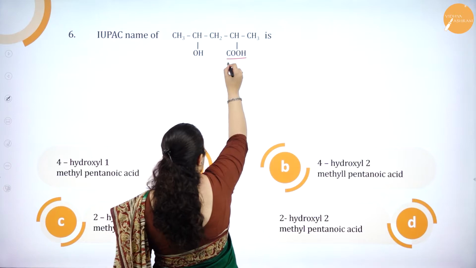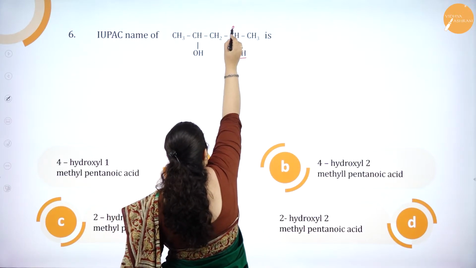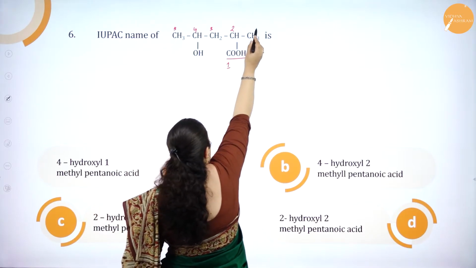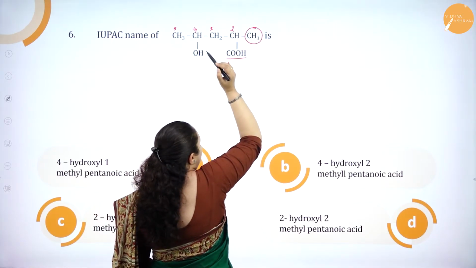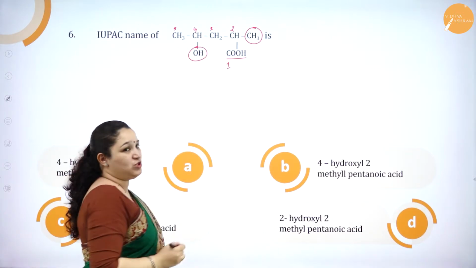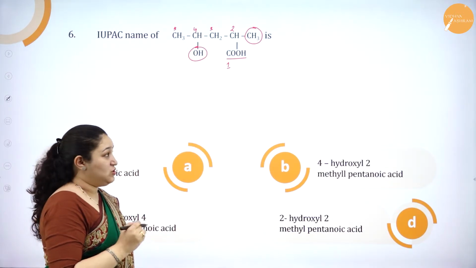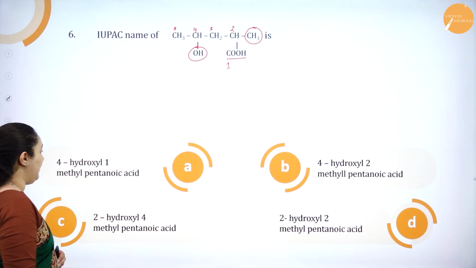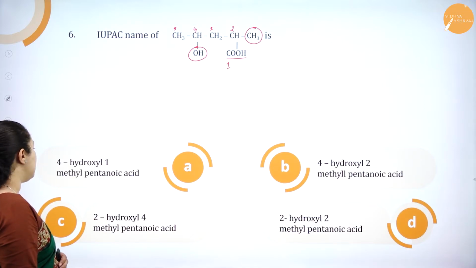So this will get the number 1. This is 2, 3, 4, 5. So the second carbon atom has got a CH3 group side chain, and the fourth carbon atom has got an OH group as the side chain. So which is the correct answer? We'll see option A, 4-hydroxy 1-methyl pentanoic acid.